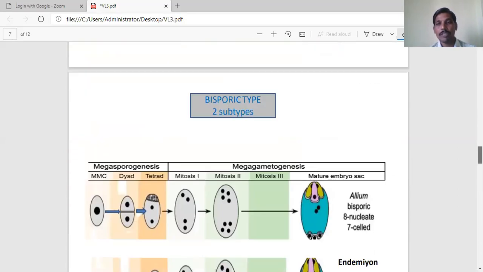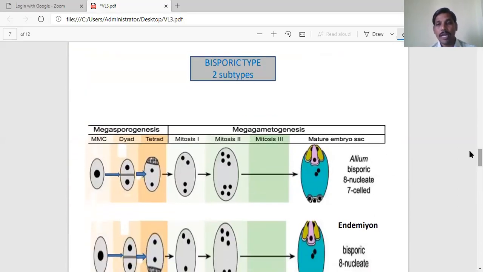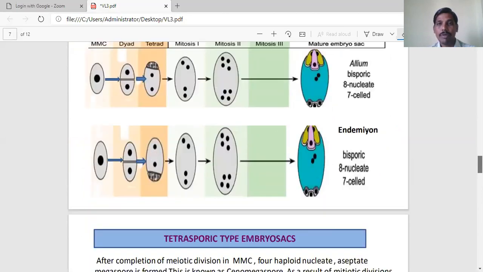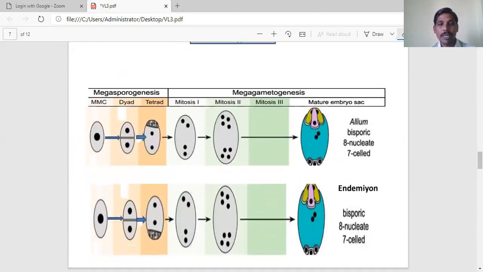Polygonum is derived from one spore, and the allium type of embryo sac is derived from the bisporic. So bisporic is of 2 types: one is allium type, another one is endymion type. So next you can go for endymion type. Endymion has a completely similar pattern. The only difference is which dyad cell degenerates. In allium, the micropylar end dyad cell degenerates.